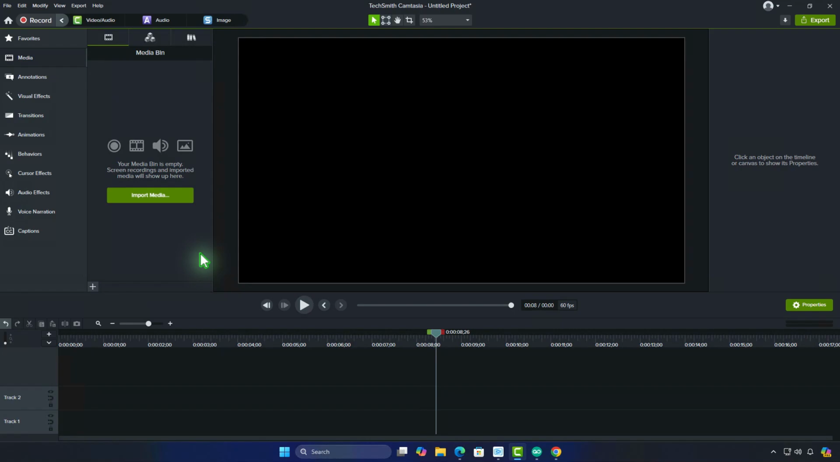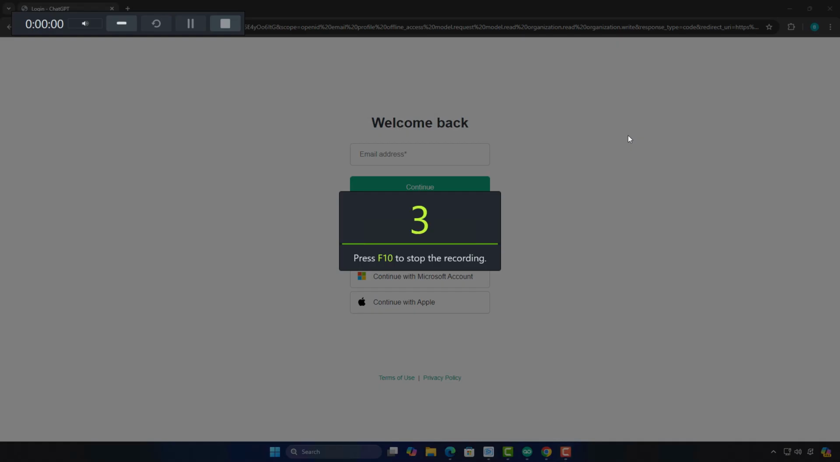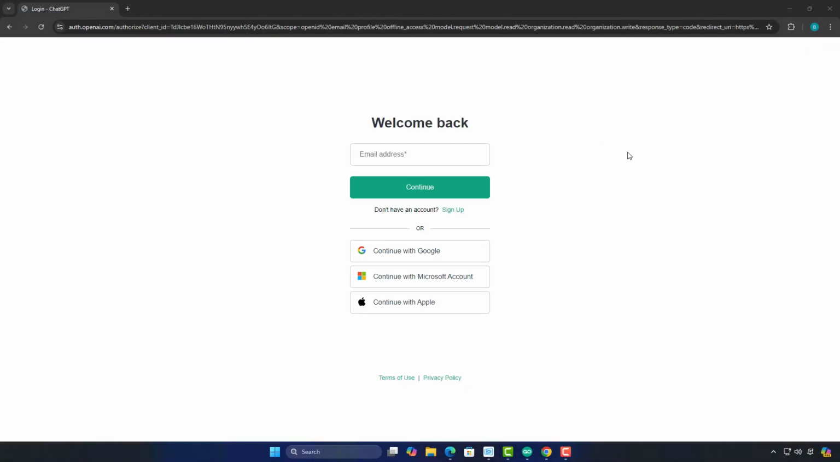In this video, I'll show you how to add cursor click sounds in Camtasia. First, start by recording your screen using Camtasia's built-in screen recorder. For this example, I'll demonstrate by left-clicking on the Continue button and right-clicking on the Sign Up link.